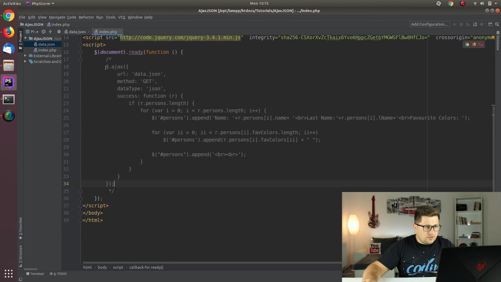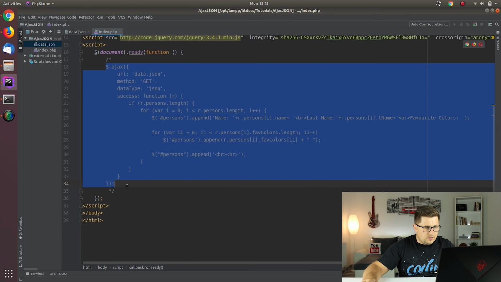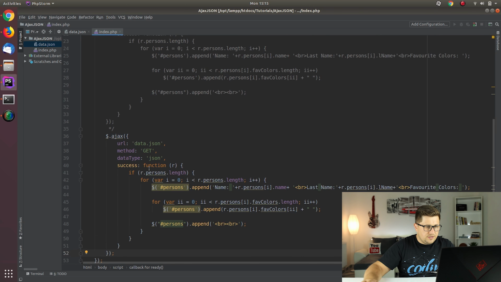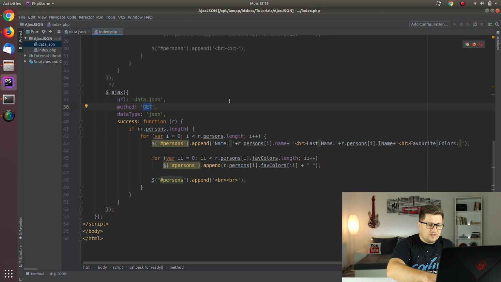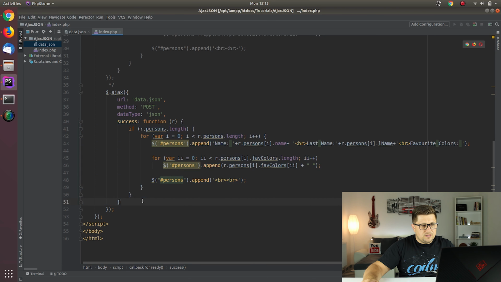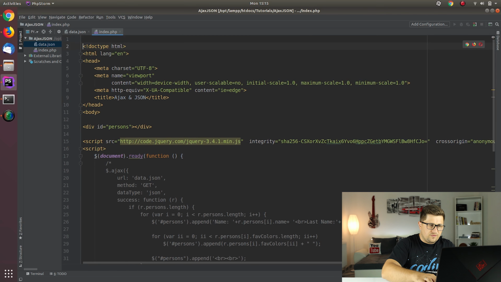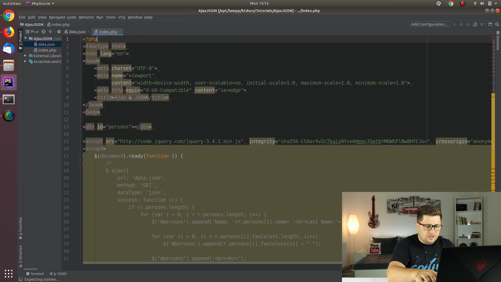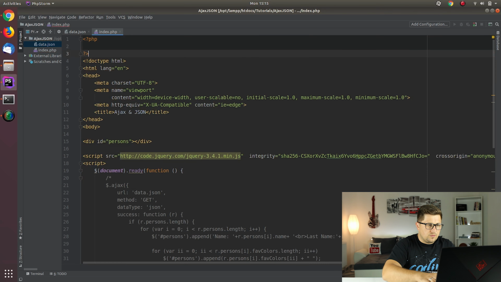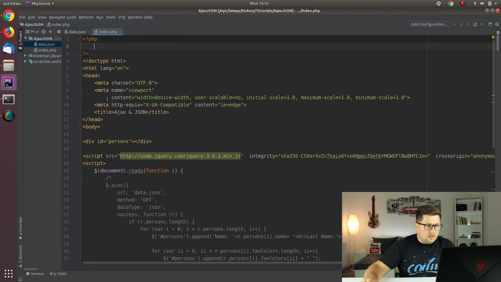Okay, and then I'm just going to grab this, paste here. Okay, so I will modify, let's say my method will be post, data type will stay the same, and let's say this part will stay the same. Now what is the difference? The difference is that instead of the data.json I will say index.php, and now inside our index.php file I'm going to say here that there will be some PHP code,